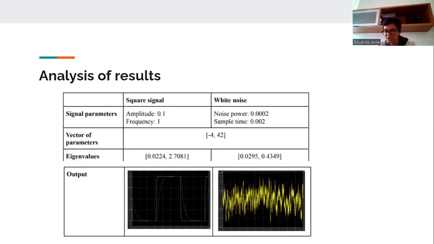In the analysis of results, we can see that the parameter vectors were equal, so the system is okay. We can see a small summary about the signal parameters, the white noise, the square signal, the eigenvalues that we already mentioned, and the outputs we get from the step signal and the white noise.